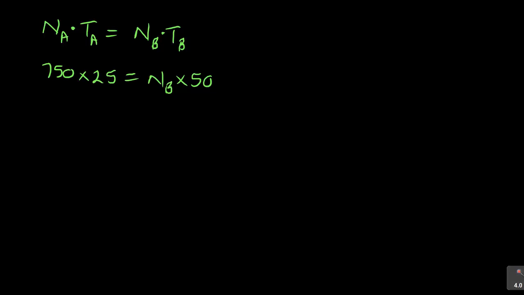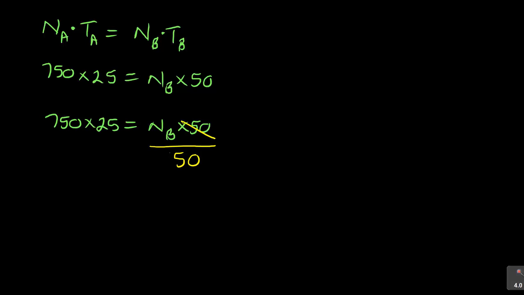The only thing I need to do then is to divide. Remember, the opposite of multiplication is division. So what I have here is 750 times 25 is equal to NB times 50. To get rid of that 50, I must divide by that 50.